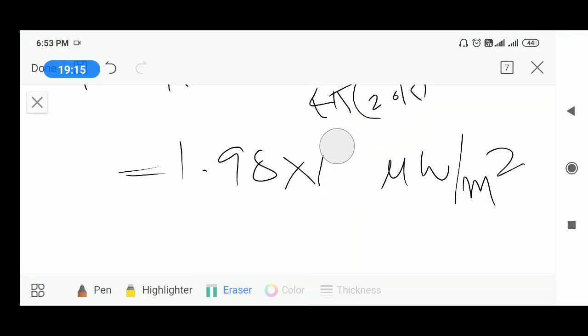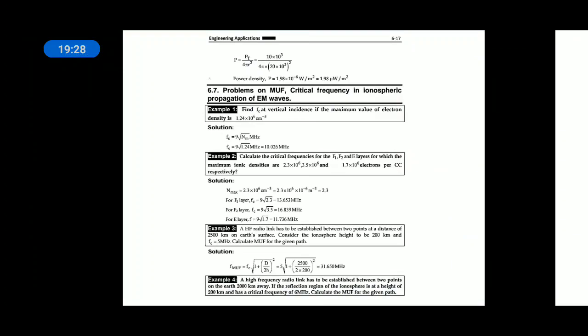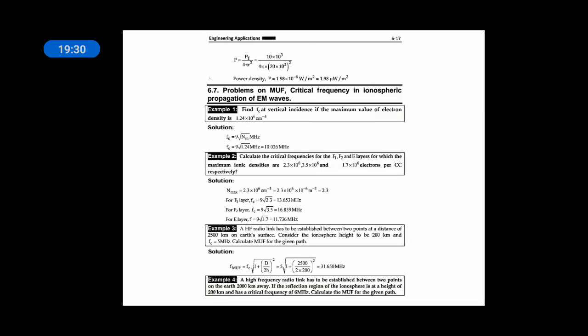Can erase this. 10 to the power of 1.98 microwatt per meter square. This is the power density from the isotropic antenna at a point 20 kilometer from it when its transmitted power is 10 kilowatt. So these are some of the problems on power density and electric field intensity.